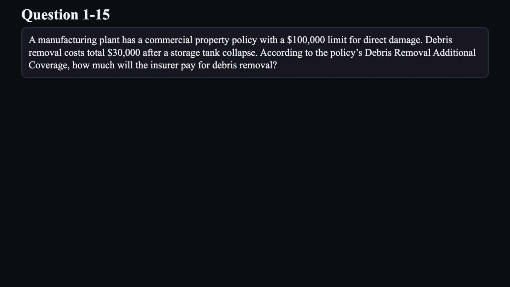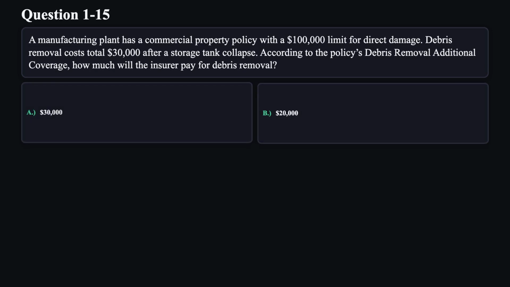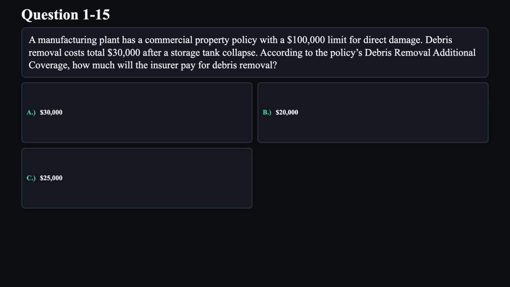Question 15. A manufacturing plant has a commercial property policy with a $100,000 limit for direct damage. Debris removal costs total $30,000 after a storage tank collapse. According to the policy's debris removal additional coverage, how much will the insurer pay for debris removal? A. $30,000. B. $20,000. C. $25,000. D. $15,000.